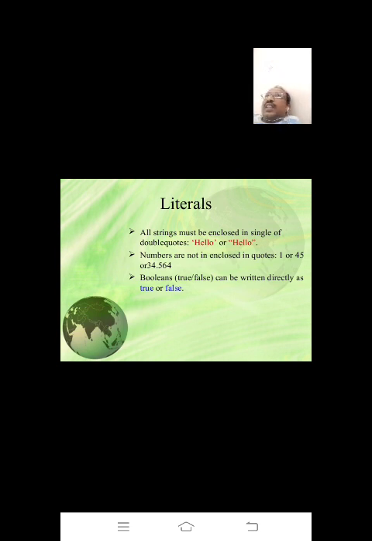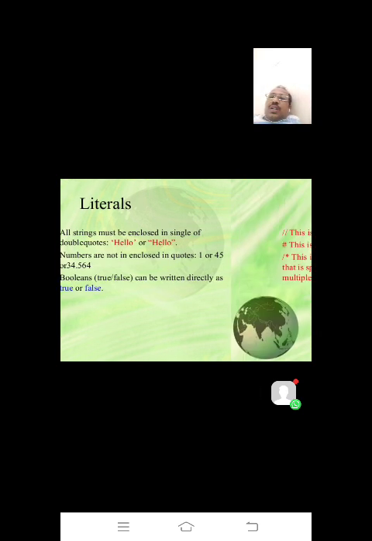Finally, literals means the values you have in a variable, or the values you write in PHP. They are called literals: string literal, boolean literal, or numeric literal. Except for the string literal, numeric or boolean values are not written in single or double quotes, right?